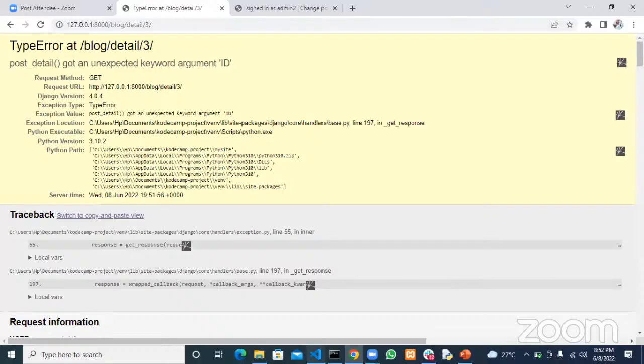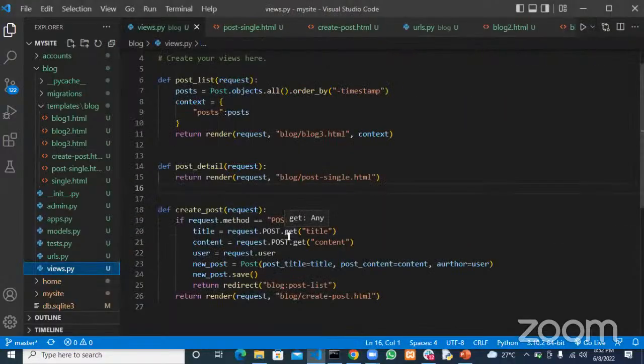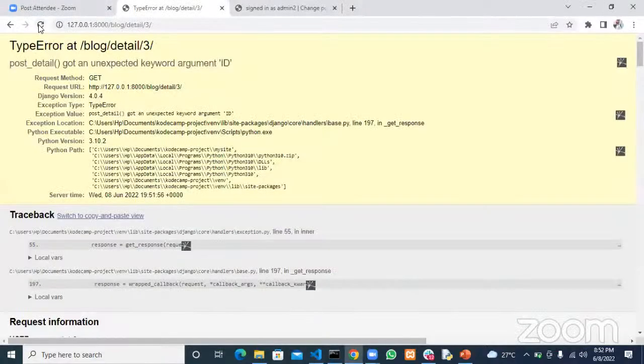The error is from our views, from this view here. Apart from the request, there's another argument coming alongside, called ID, but we haven't made room for that argument in our view. So we come here and make room for it by saying request, comma, ID, which means we now have two things coming to this view: the request as well as the argument called ID. Now if I refresh this, we are having the same post.